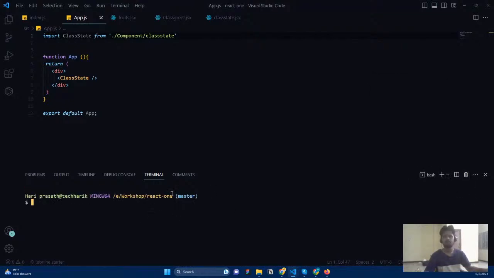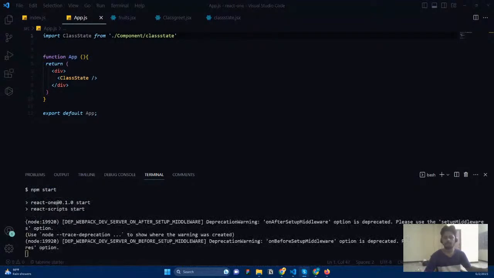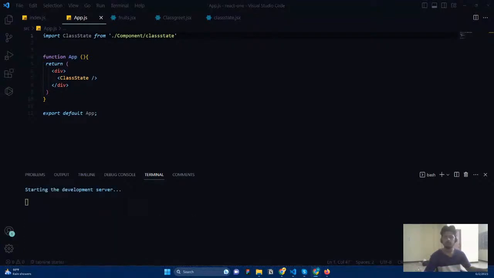Now let me use Git Bash as a terminal. Go here, check the folder that you are in, and type npm start. Just a minute. Yeah, the server is starting. Just wait, the development server is started. So here we are getting the result.